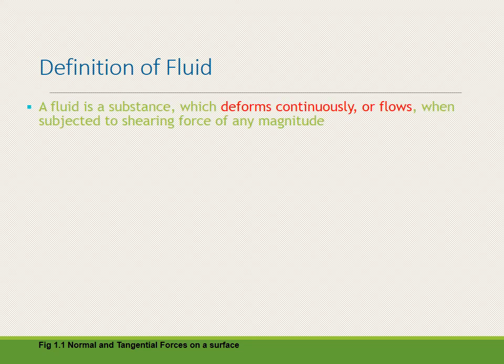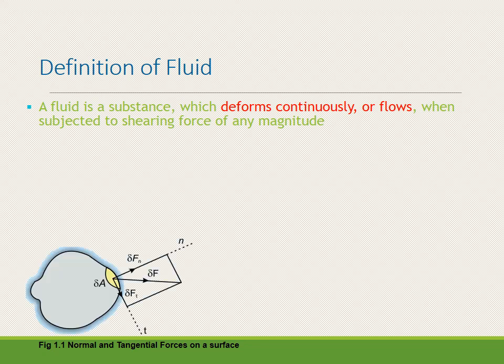From this we can say that a fluid is a substance which deforms continuously, or flows, when subjected to a shearing force of any magnitude. Here the keyword any magnitude is very important: it means 0 point something or greater than 0, but not a negative force. If such a force is there, there would be a deformation of the fluid and the fluid will flow.